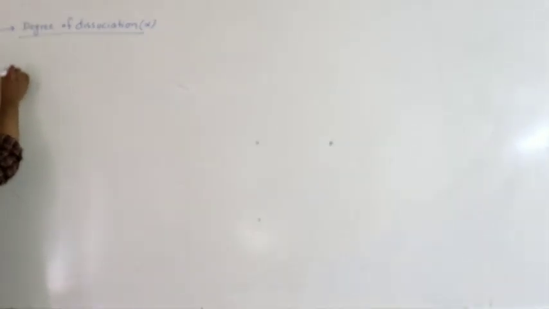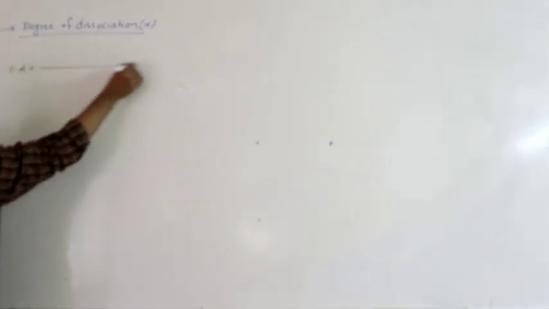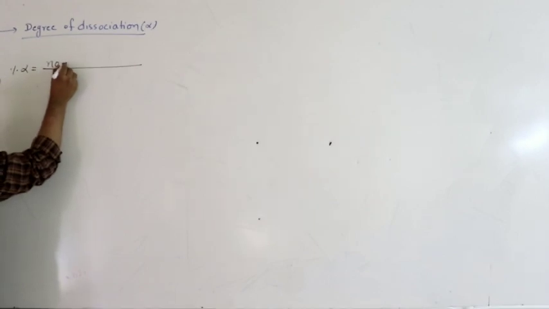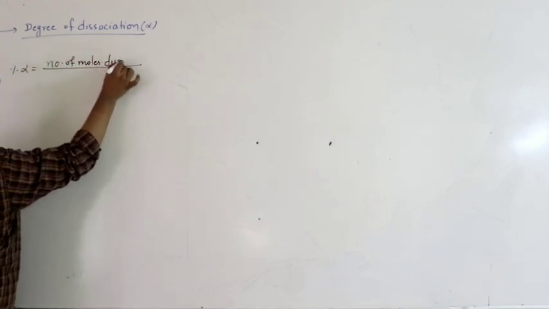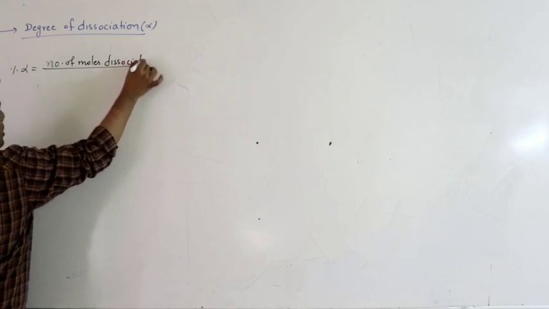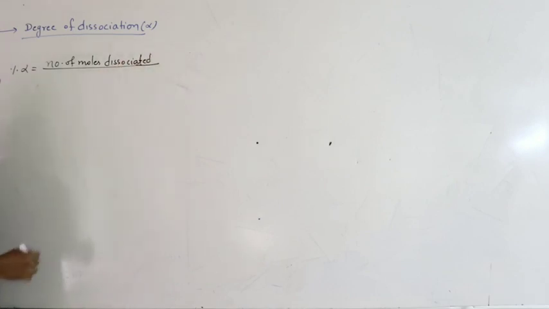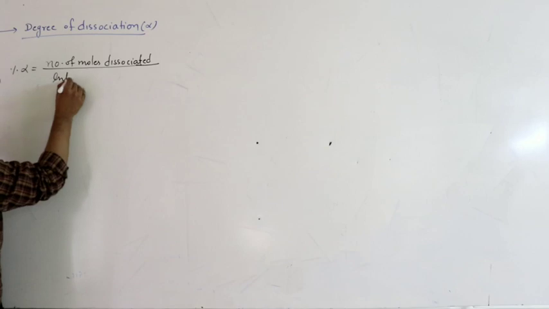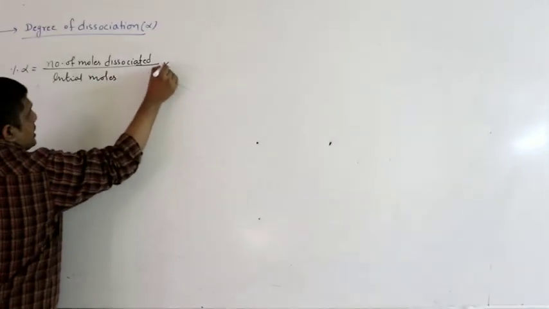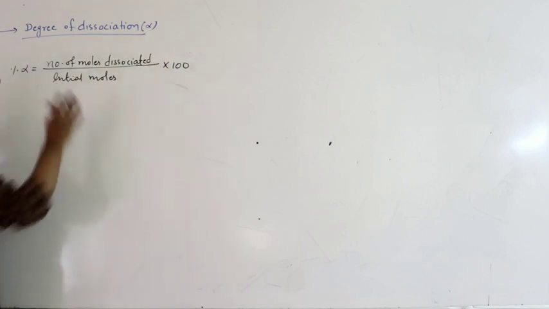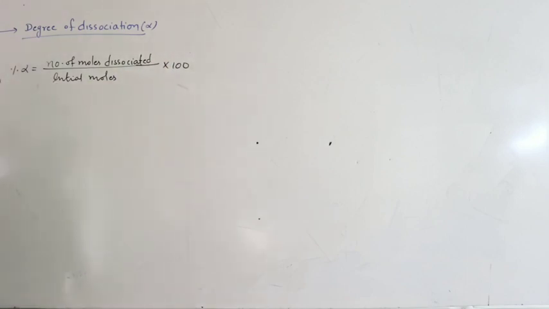So percentage alpha is number of moles dissociated or reacted to that of initial moles taken, and since it is expressed in percentage, multiplying with 100.